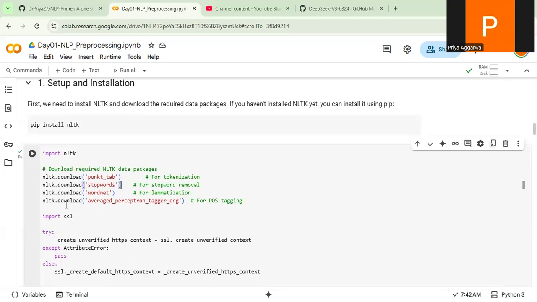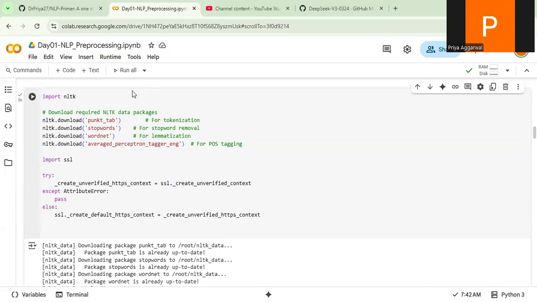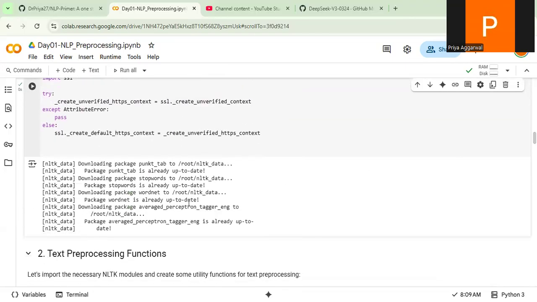In NLTK, there are packages for tokenization, there is something for stemmers, something for lemmatization, something for POS tagging. Just remember that this is how you can do it. And at a later stage, because of some licensing issues, you need to bypass the SSL certificate in NLTK, right? You can assume that this is what we need to use the NLTK library in any Python code. Now, once I run the code, if you see, this is the run button. If you run it, you see that all the packages are being downloaded to my workspace.